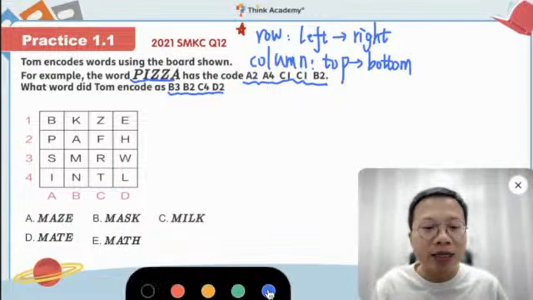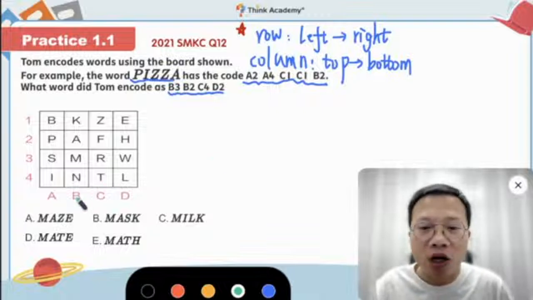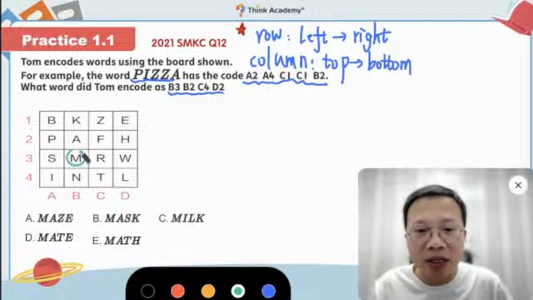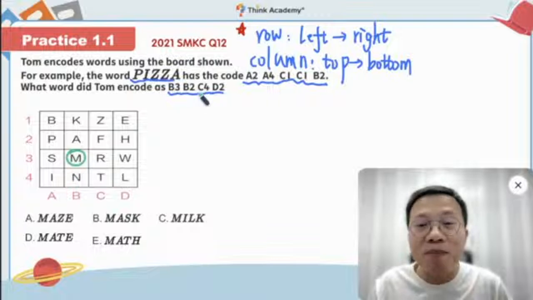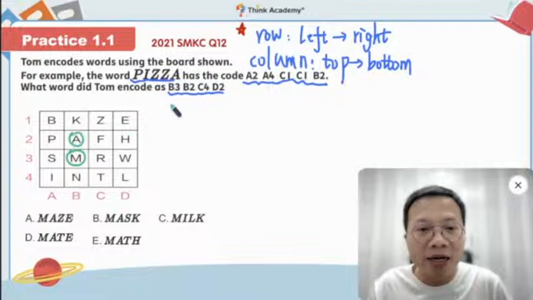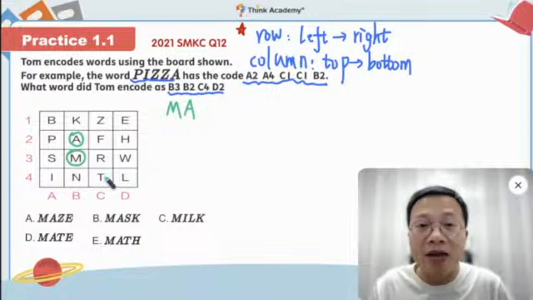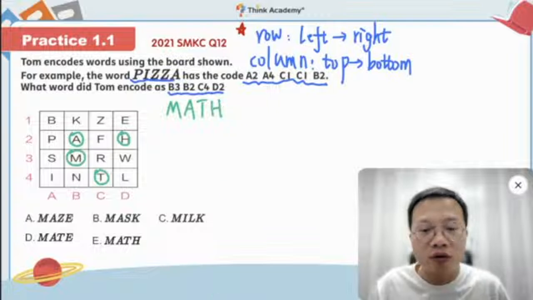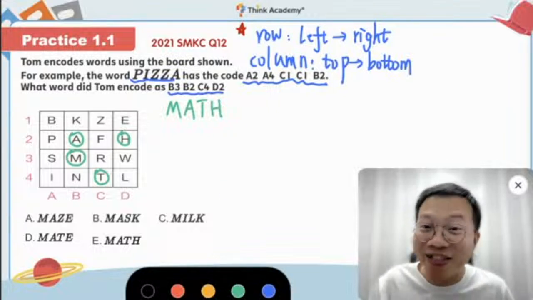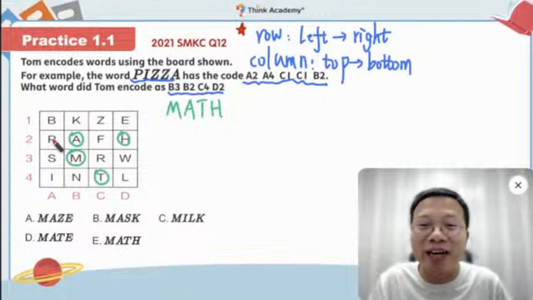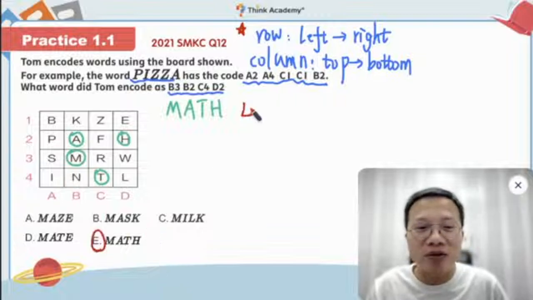So now let's take a look. The first one, we have B3. So B and then 3. So this is M, right? B3. And then B2. So the same column, but the second one. Here we have A, right? So we have M, A. And then C4. Column C and then the fourth row. So here we have T. And then D2. D column and then row number 2. This is H. So you see that, what is that? This is what we are learning, right? We are learning math. So the answer is E here.